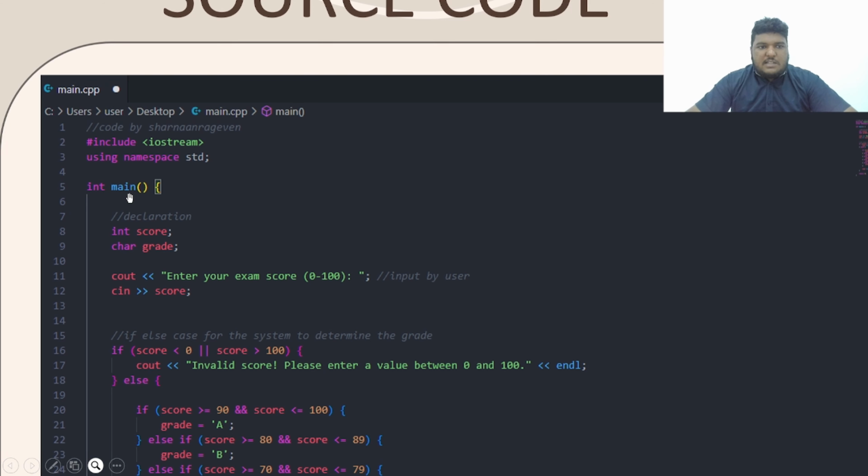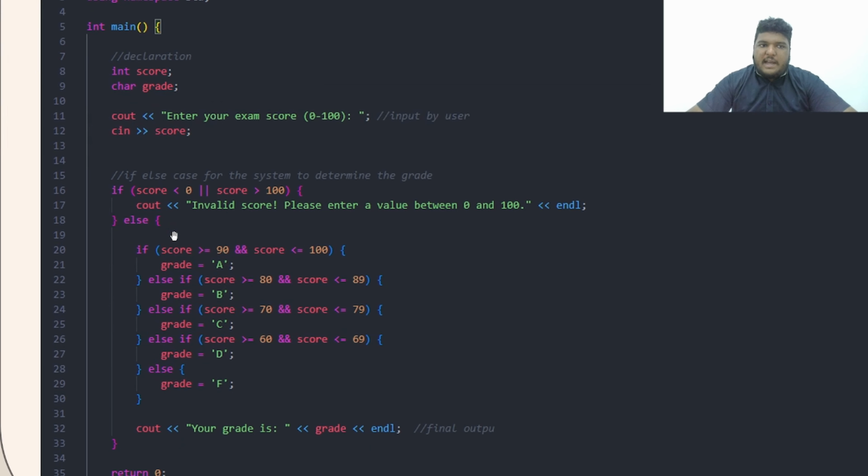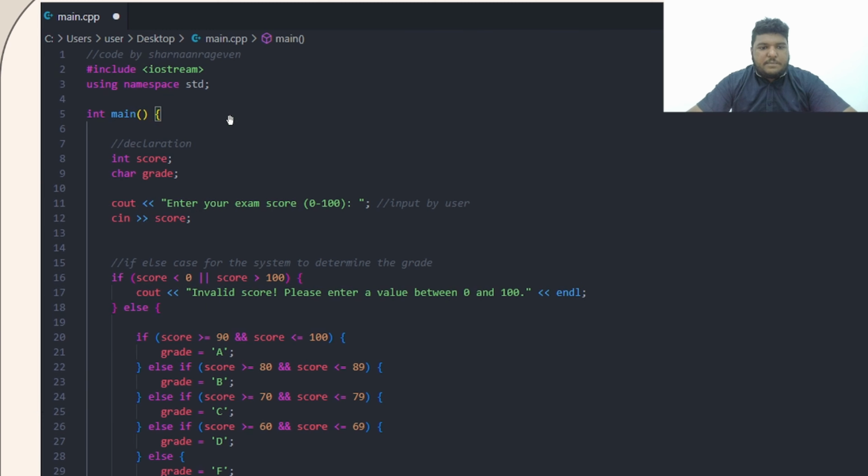On the fifth line is int main. Now the seventh line is a single line comment again, which says declaration. For the eighth line, I have added integer score, which is a declaration of score as an integer. And on line 9, I have added grade as a character, as the grade is going to be A, B, C, or D, or maybe F.